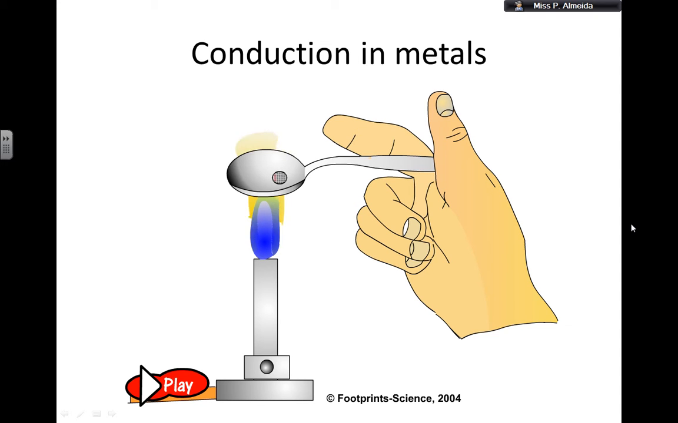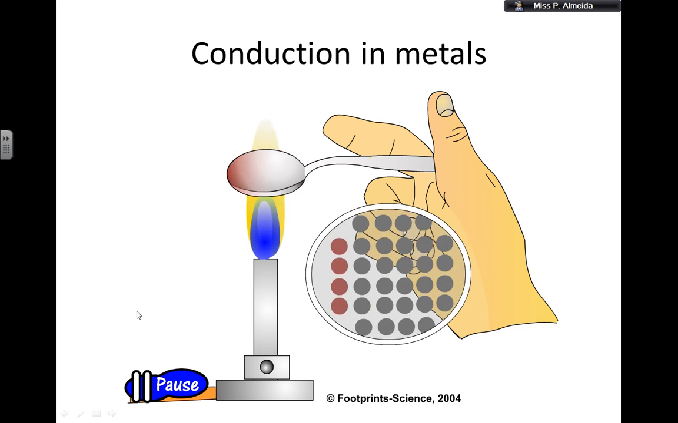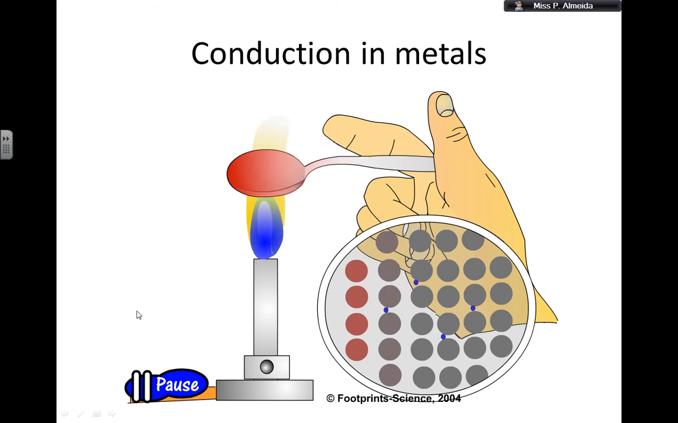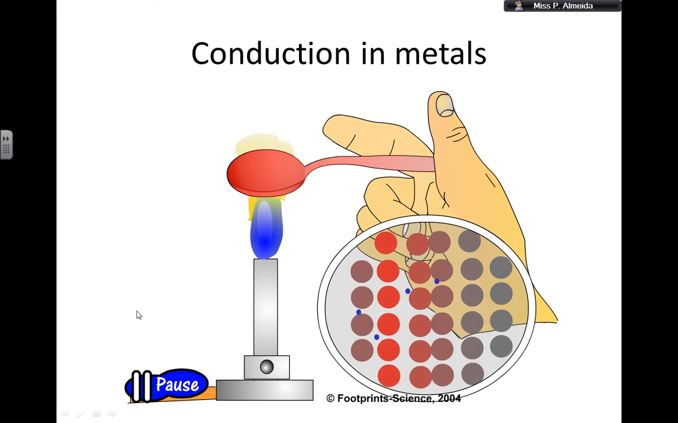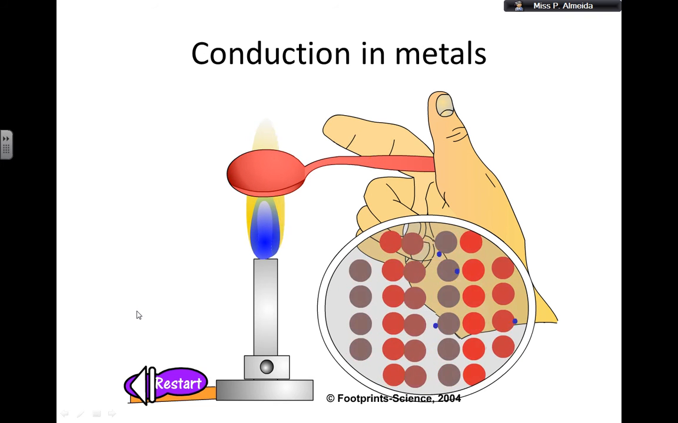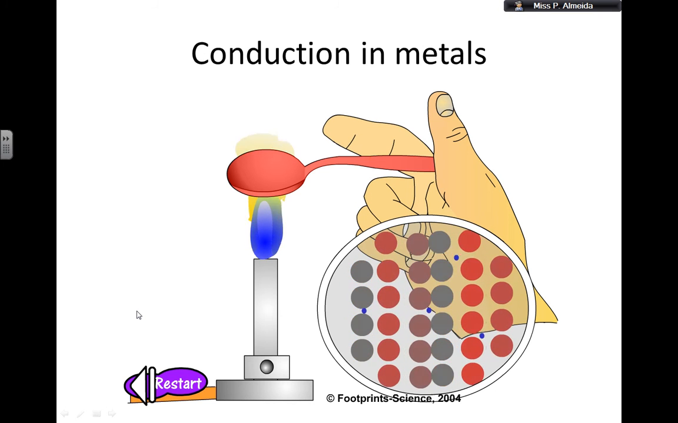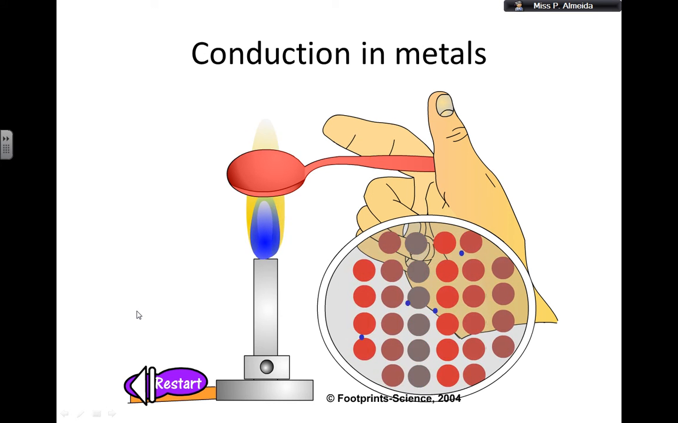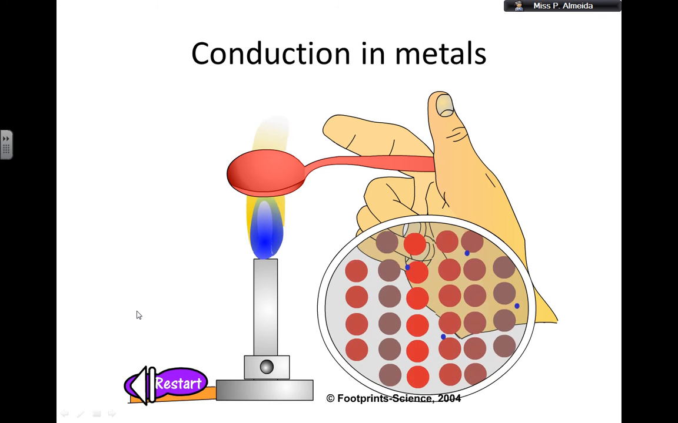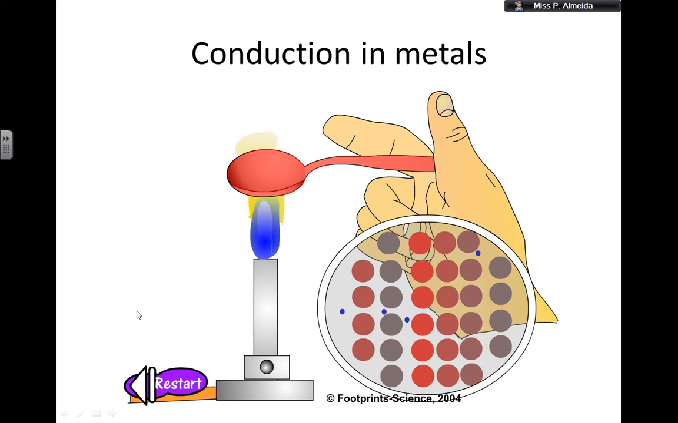So let's see here, for example. As I told you, all the slides are mine unless I tell you that they are not. And here we are going to look at conduction in metals, okay? So let's just take a look at it. The red is showing that all those atoms are vibrating and hot, and the small blue dots are the free electrons, and they can easily pass around the metal, okay? So this is how conduction happens in solids, more specifically in metals.